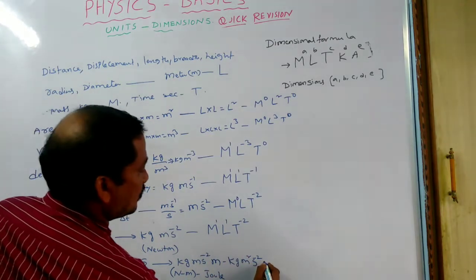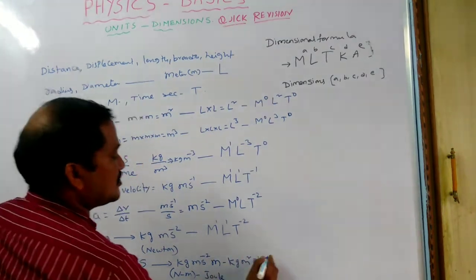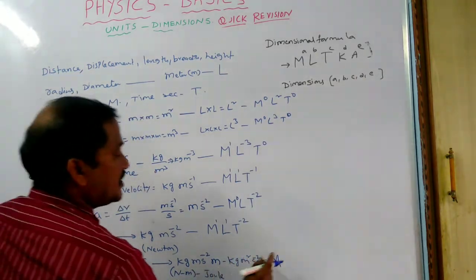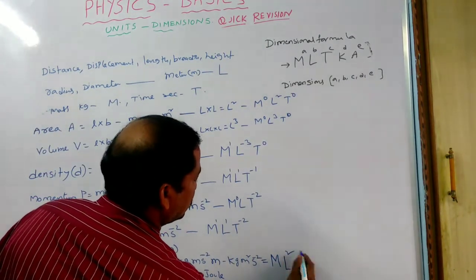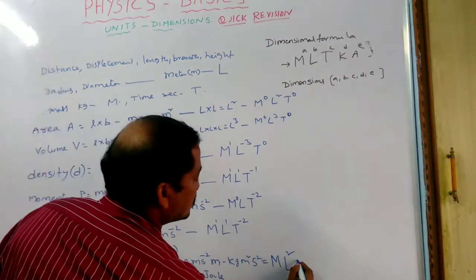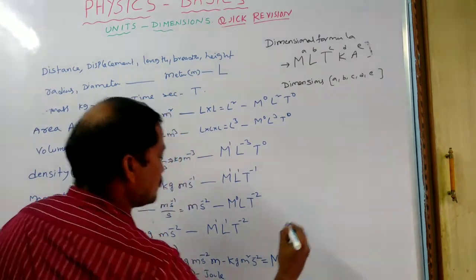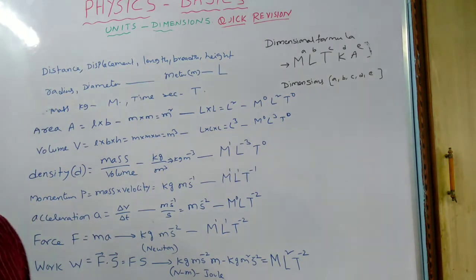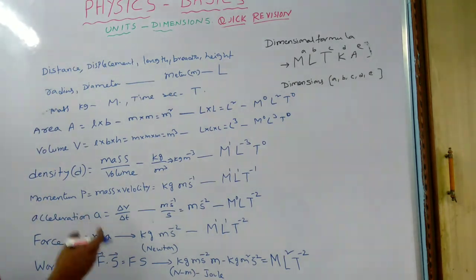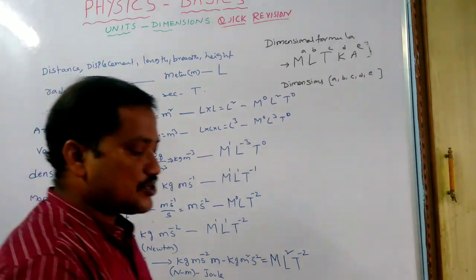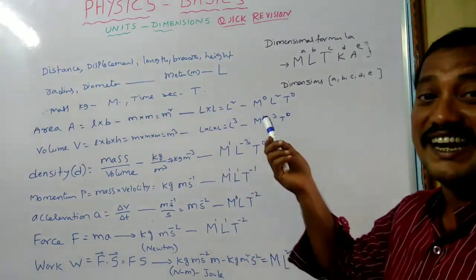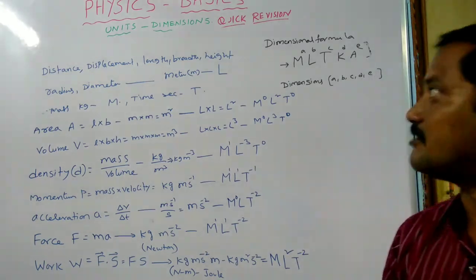What is the dimensional formula for this? Simply kg, in the sense mass, capital M. Meter, in the sense L square. Second inverse, T power minus 2. So this is the dimensional formula of the work. Okay, got it. So in this way you can write the dimension formulas for different derived physical quantities, isn't it? Okay.